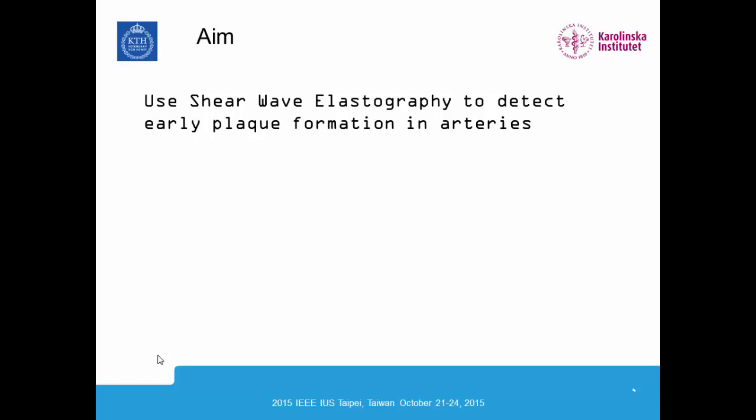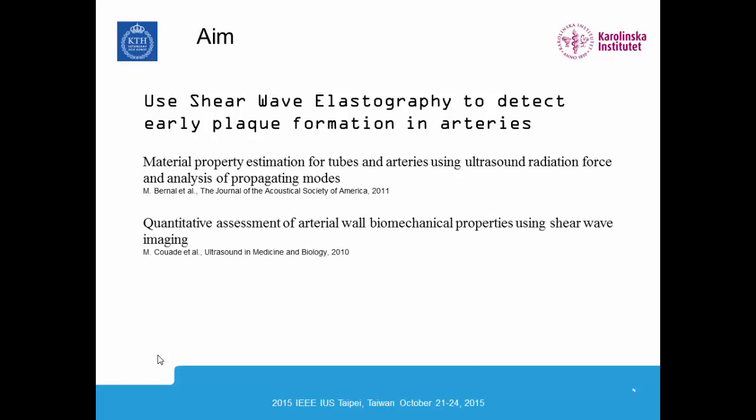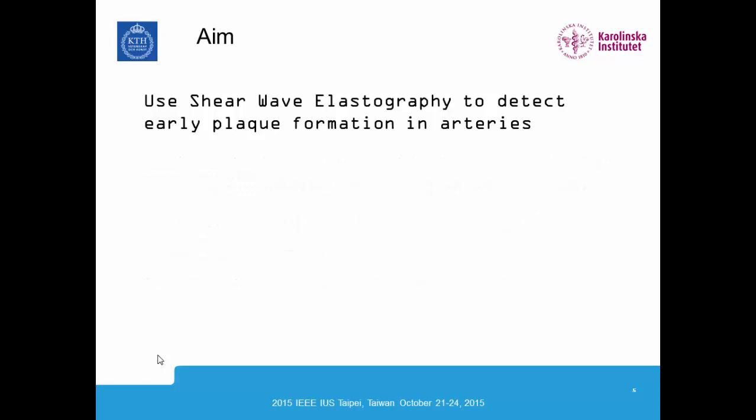There's been a lot of work done previously to estimate arterial stiffness, and this work includes work by Bernal, who has estimated the stiffness in tubes and the carotid arteries of pigs. And also Matthew Quad, who has estimated the stiffness in vivo in a human in a pilot study. But we are primarily looking at plaques, and earlier this year we published an article where we looked at simulated plaques, phantom plaques, soft and hard ones, and we estimated the stiffness of them using our technique, and we compared it to mechanical testing and found very good agreement. And that's the technique that I'm presenting here today, and we're moving towards an in vivo implementation.